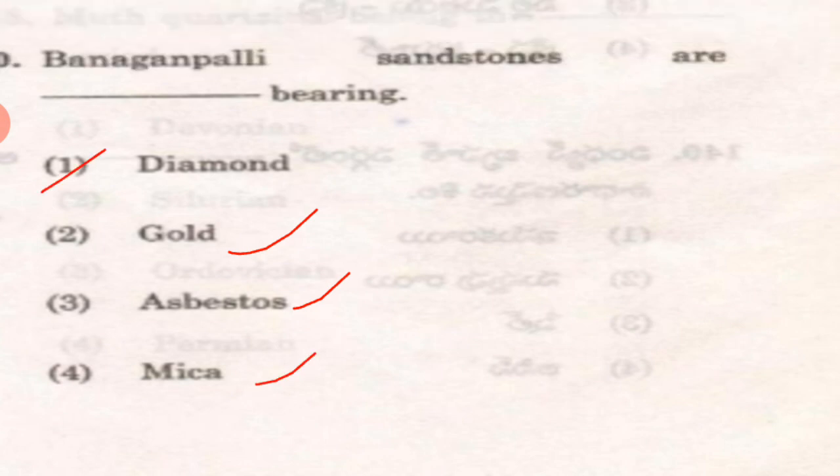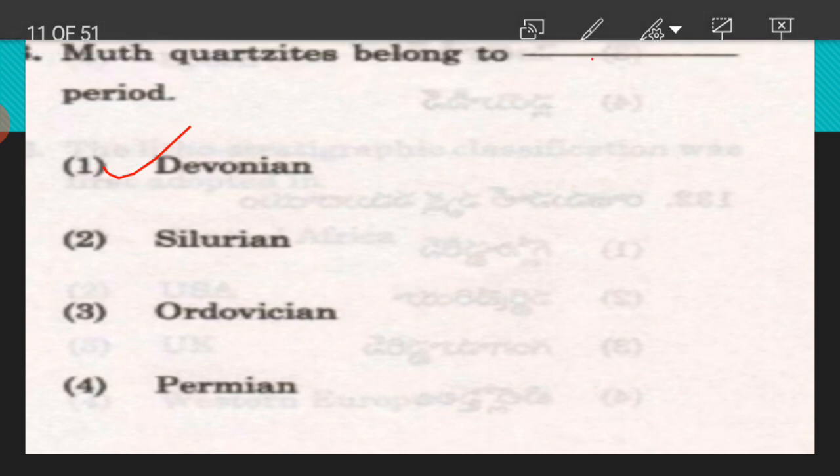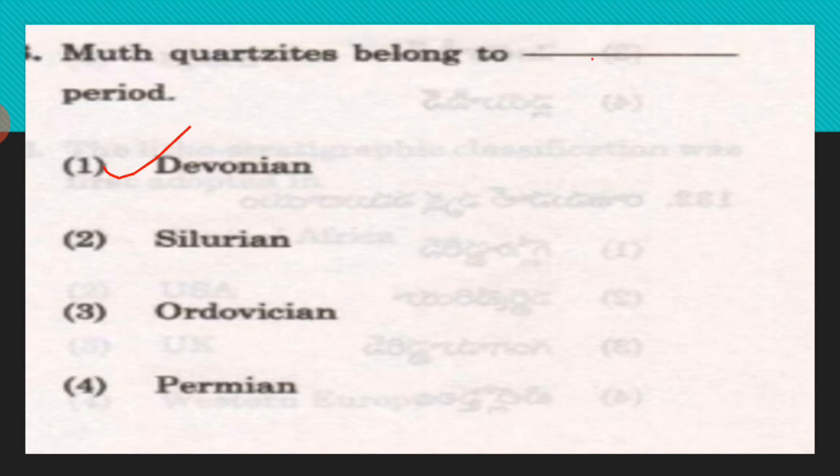Diamond bearing. Muthkogetes belongs to which period? Devonian period. Sometimes they ask like this, age of Muthkogetes: Devonian.